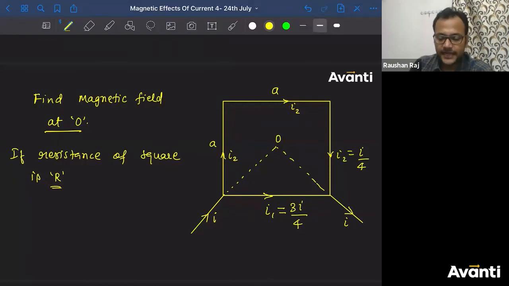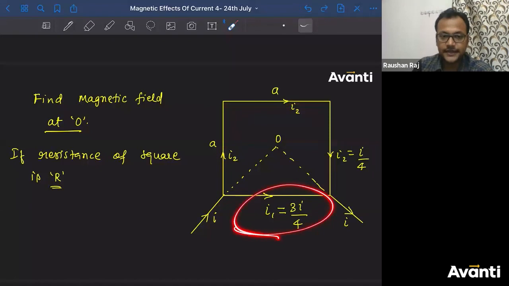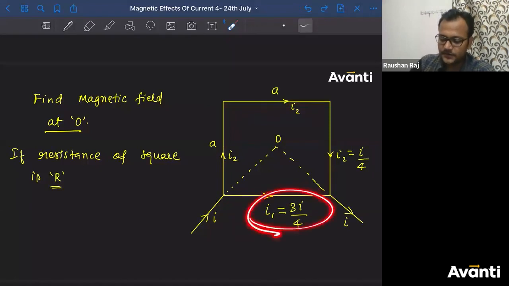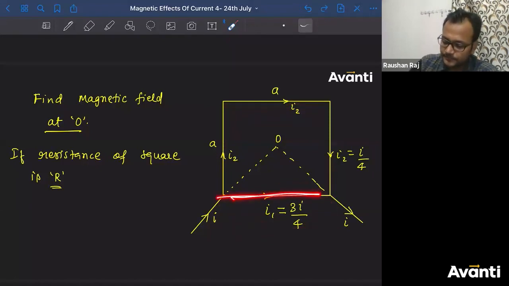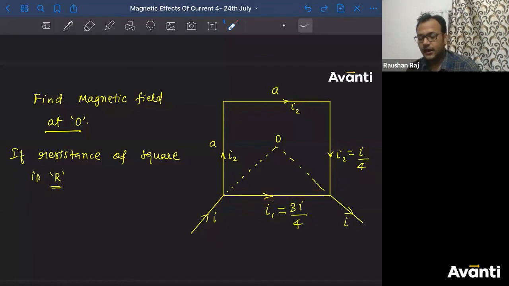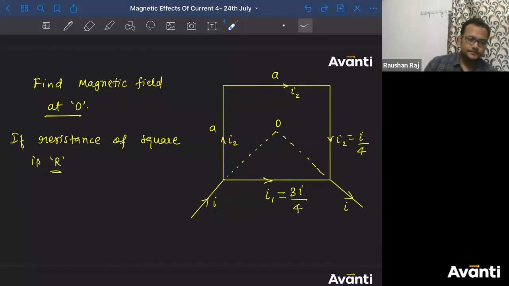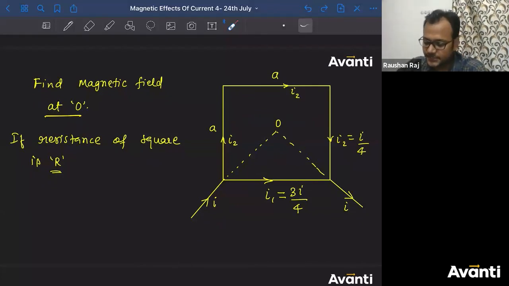Tell me what will be the direction of magnetic field because of this wire. Out of the plane or into the plane? Simple सी बात है. Fingers को कर लो उधर, so that palm should be facing towards the point.